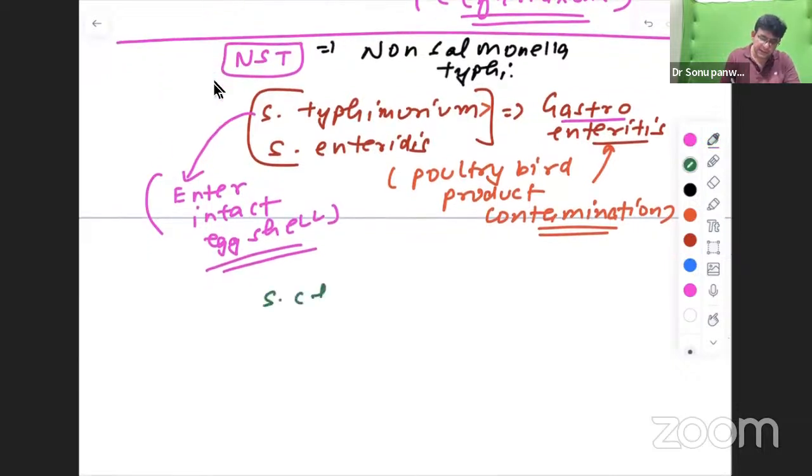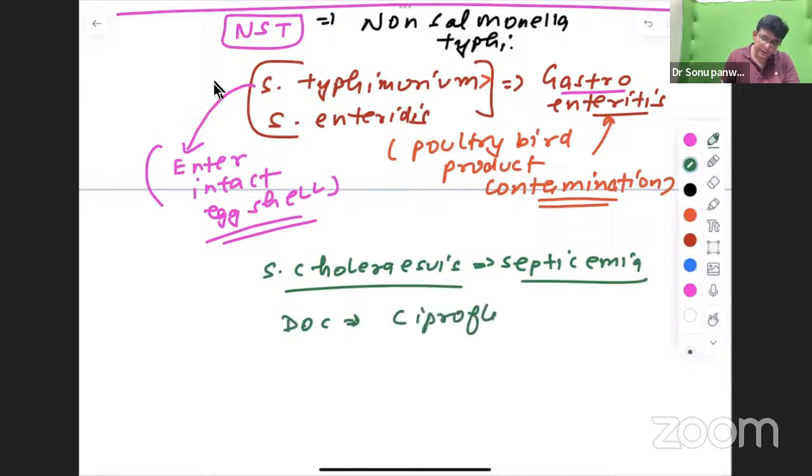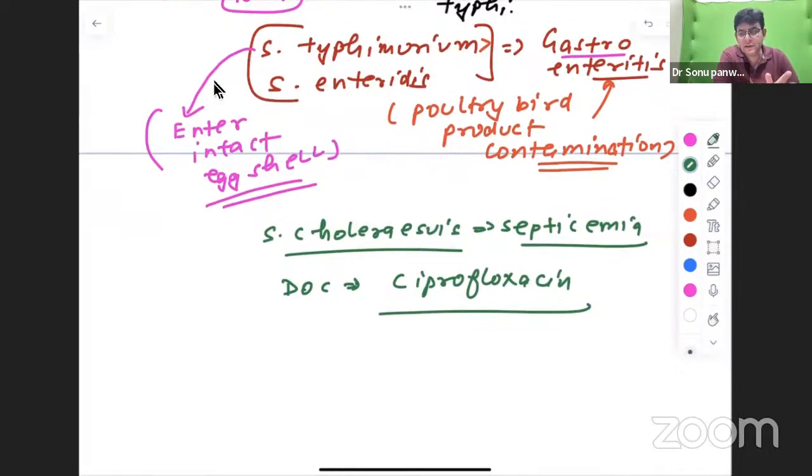And there is one which is termed as Salmonella choleraesuis. And this Salmonella choleraesuis is the one which associates with what, guys? Septicemia. Everything is being asked in and out of Salmonella. So you should know a lot of things regarding Salmonella. Is it fine, guys? And the drug of choice for NST is said to be what? Ciprofloxacin. Ciprofloxacin is the drug of choice for this particular NST. Fine. So these are the important points which you should know regarding Salmonella typhi and NST.